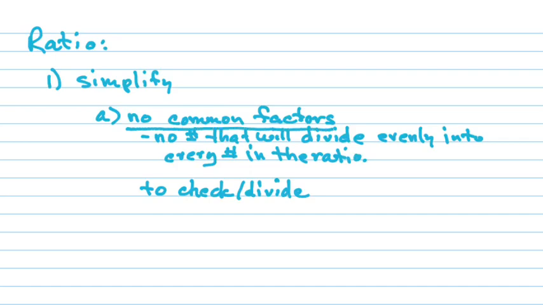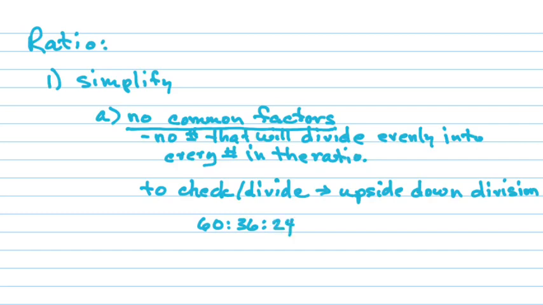No common factors. I like to use a process that uses upside down division. Now, don't freak out. Because we're dividing out common factors, we know we're going to have to use division, right? So upside down division really makes it easy to do this and stay organized. You're not going to have many of these to simplify, and this division is usually fairly straightforward. So let's say we have 60, 36, 24.